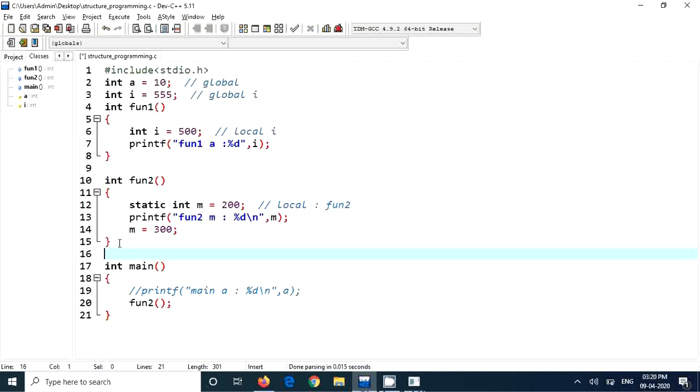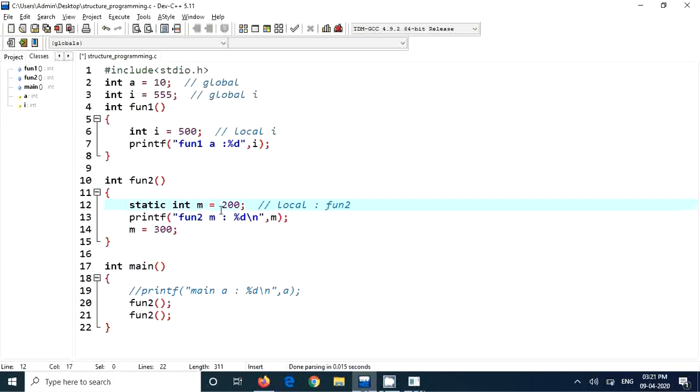Fun2 is over. Now if it is not having static, this memory will be wiped out, but it is given with the static keyword. So that means this memory allocated for m will be preserved. It will not be removed. Now what is the m value? M is having 300. So it comes out. Now if we go here, fun2 is called again. Now this static int m equal to 200, this is the initialization.